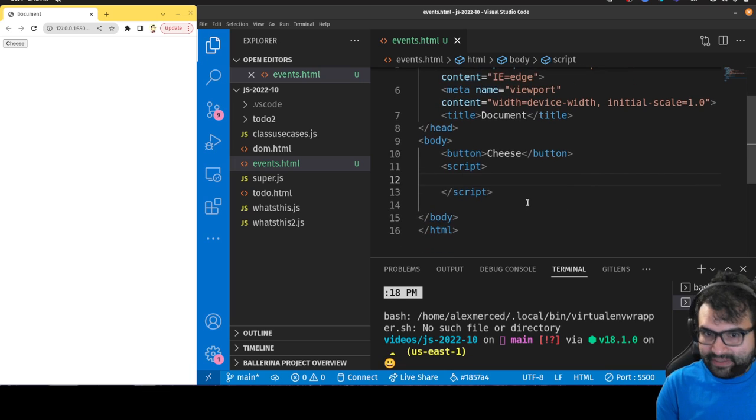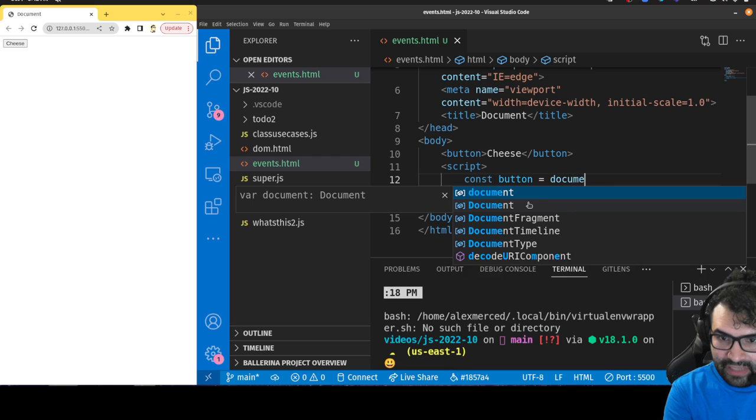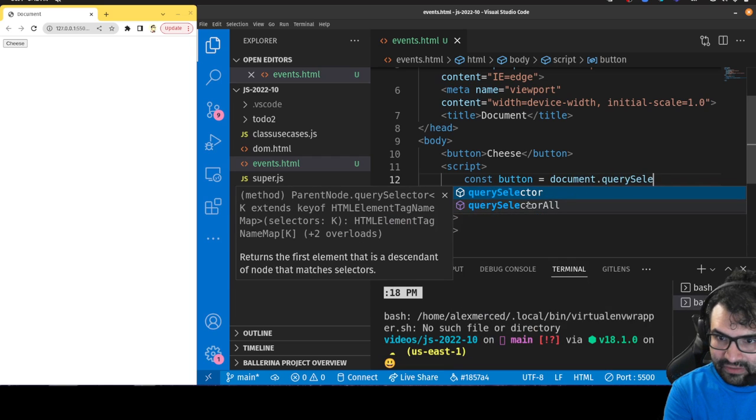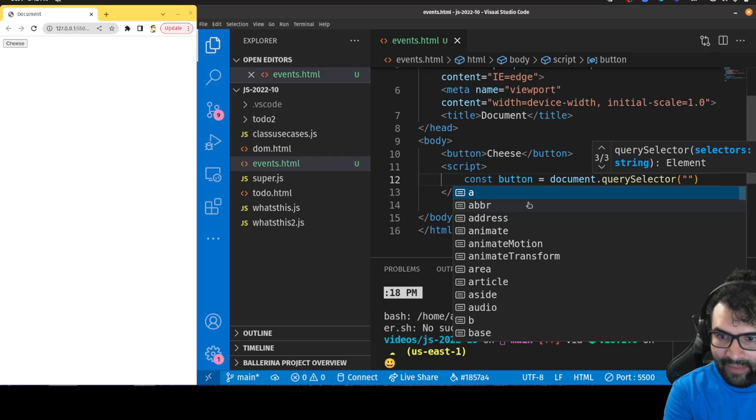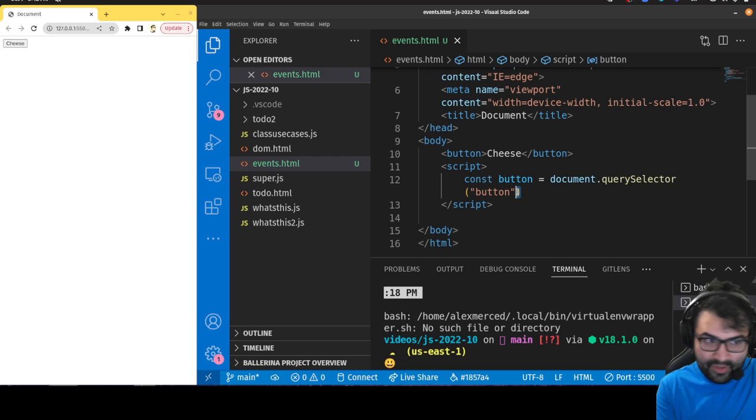Generally, first I would go grab that button from the DOM. So I would just create a variable, const button equals document.querySelector, and then I'm going to grab the button by highlighting its element. That's going to go grab the node from the DOM and save it in this variable, so I can now do things with the button.